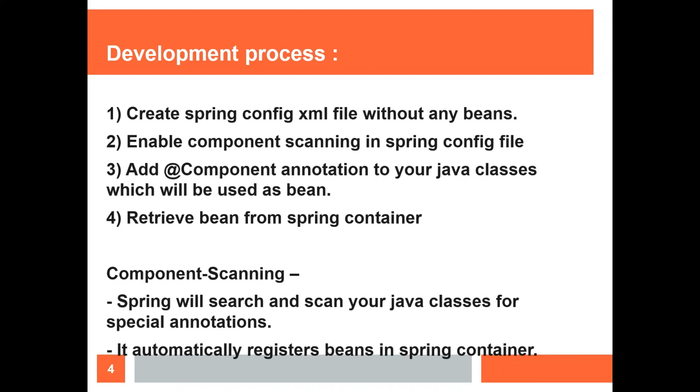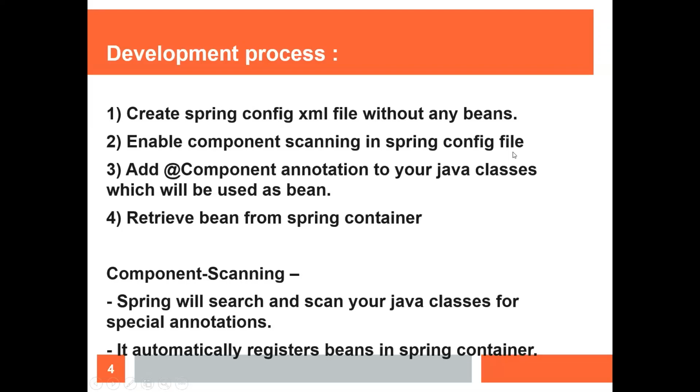So in order to overcome this, we can use annotation methods. What are the steps in the development process for configuring a Spring application with annotations? Let's see one by one. Step one is to create the Spring config file, which we have already created, but currently it has the beans tag. We need no tags; we have to remove all the tags from the Spring configuration file and just create an empty Spring configuration file. Second step, we have to add one entry to enable component scanning in the Spring config file.